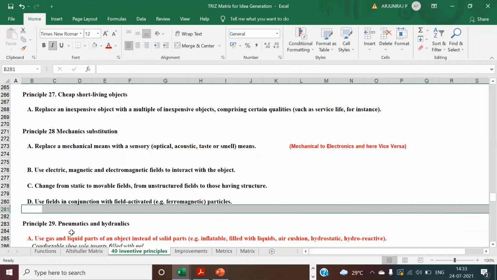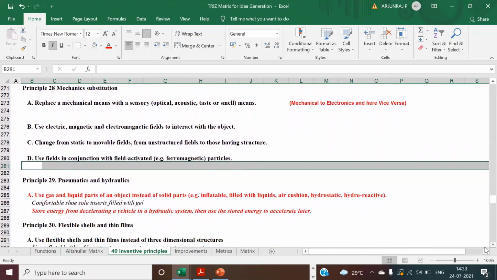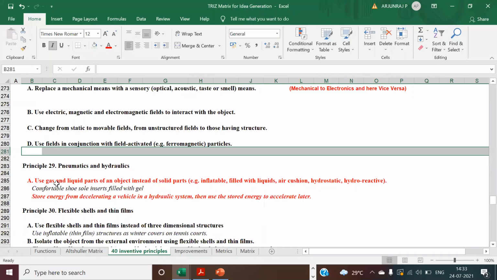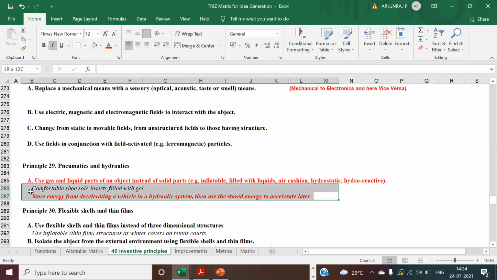So pneumatics and hydraulics, we see here, even you can look for some of the things related to hydraulics or pneumatics. So you are going to use gas and liquid parts for the process instead of solid parts. These are some of the examples, but if in case it is not applicable, then you don't need to worry. But you can try to correlate if something comes to you related to hydraulics and pneumatics.